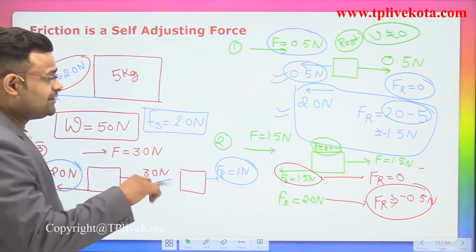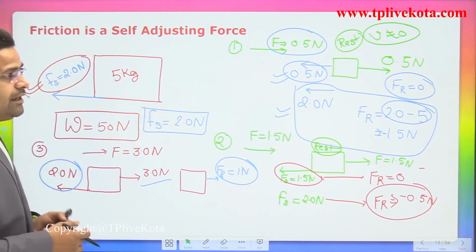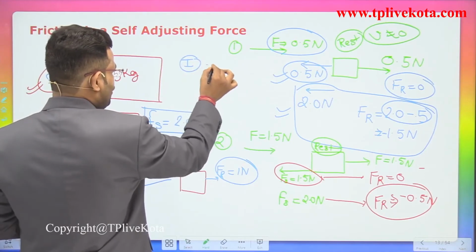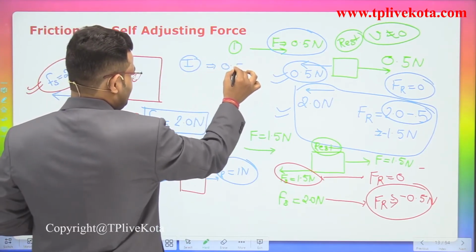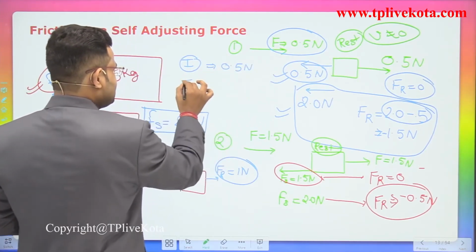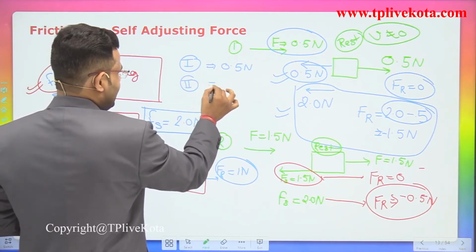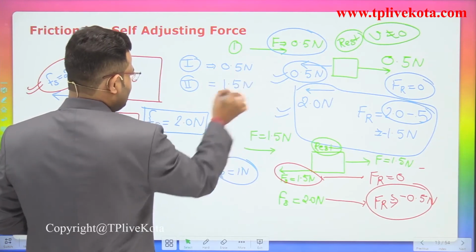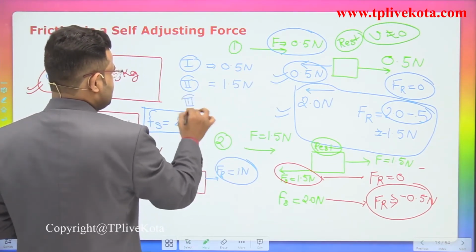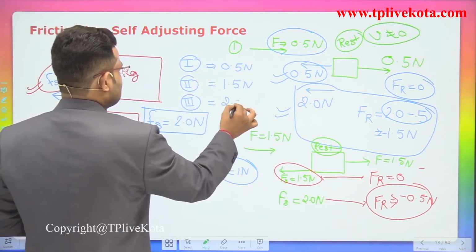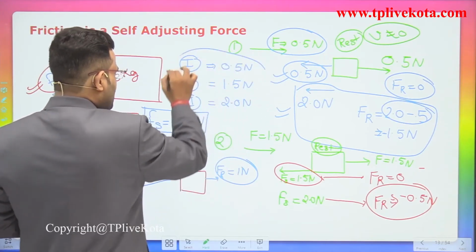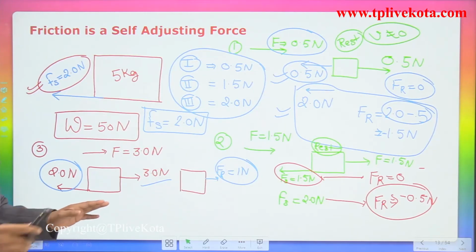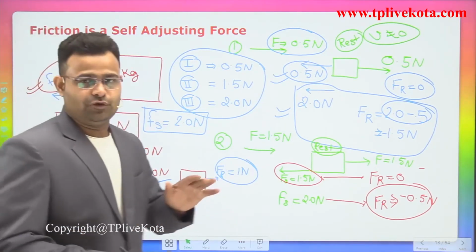So guys, if you focus on all the phenomena of the force of friction, in the first case we have the value of 0.5 Newton. In the second case we get the force of friction of 1.5 Newton. And in the third case, that is the maximum value of the force of friction, 2.0 Newton. Who is increasing that value of force of friction? No one is increasing the value of the force of friction.